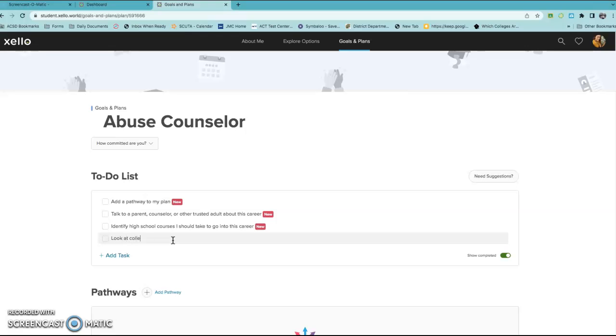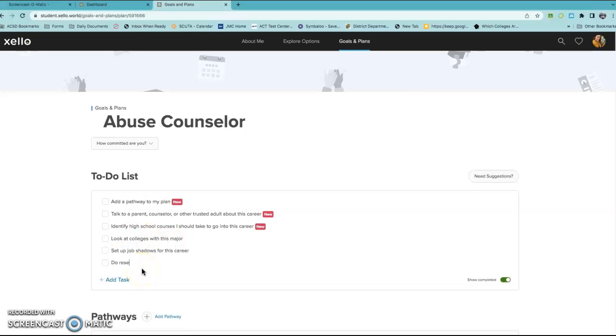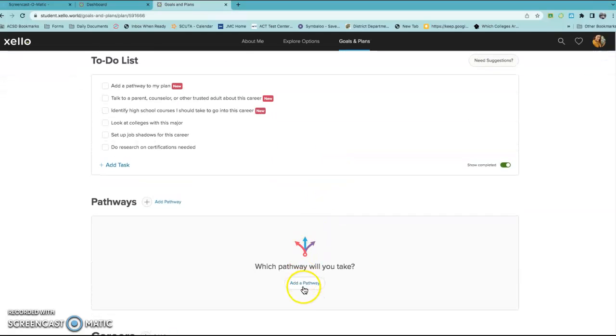Look at colleges with this major, set up job shadows for this career, do research on certifications needed, so whatever else you might find, okay?